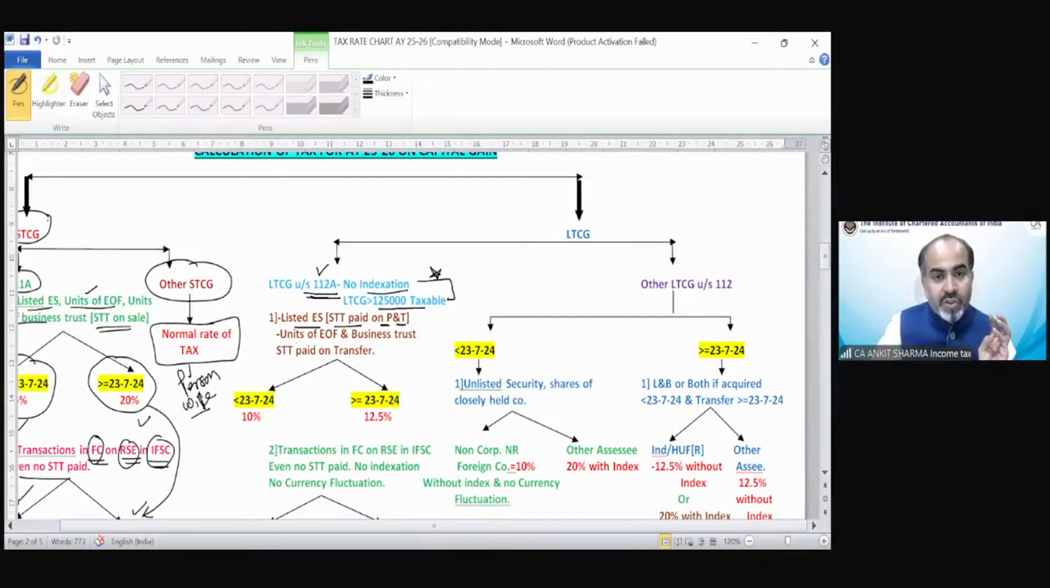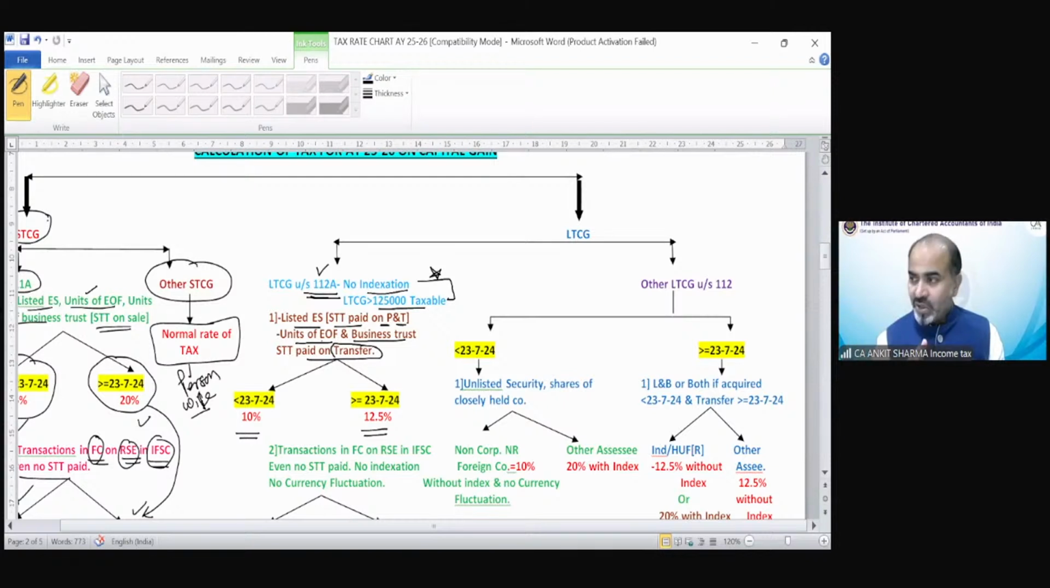In case of units of equity-oriented fund and business trust, STT needs to be paid on transfer only. For equity shares, STT needs to be paid on purchase and transfer both. For units of EOF and business trust, STT needs to be paid only on transfer. If it is before 23rd of July, 10%. If it is on or after 23rd of July, 12.5%. Clear?